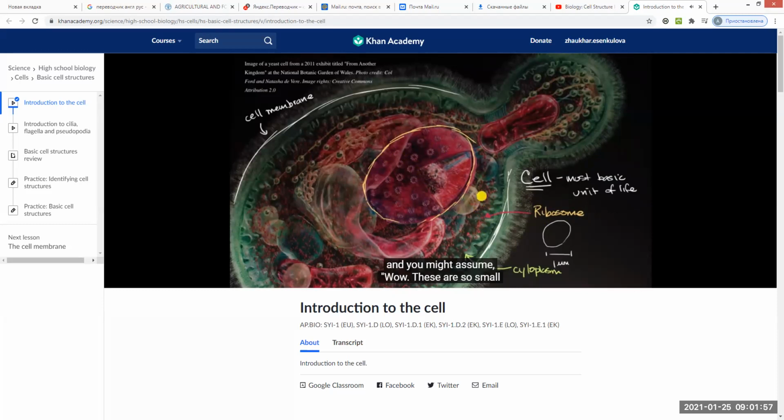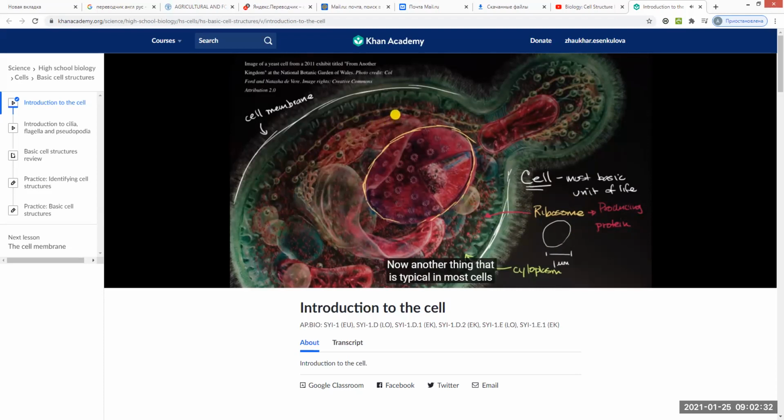And you might assume, wow, these are so small compared to this already small thing, this cell. Surely they are simple, but they're actually fairly complex RNA and protein structures whose main function is producing protein. You can see these as almost the protein factories of living organisms. They can take genetic information in the form of RNA and produce protein. And you can see this cell is full of ribosomes. We're going to talk about different types of ribosomes in a future video.